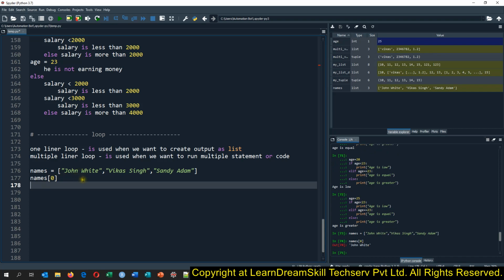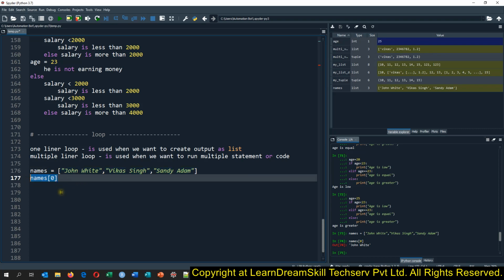Now, what is the requirement? We have a requirement to replace the space in each and every element of this list with an underscore. We want to replace, and then create the list itself again, because we will have to use that in code further. So for that you will have to use the one-liner loop. You can do that with the multi-liner loop as well, and I will explain that too. But using the one-liner loop will resolve your problem in a proper way.